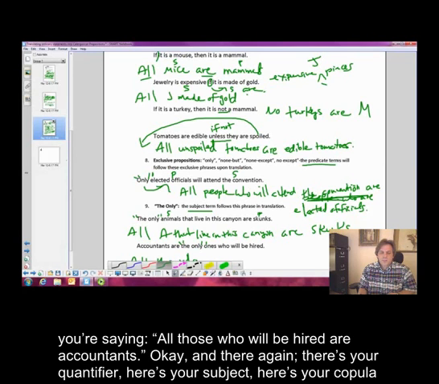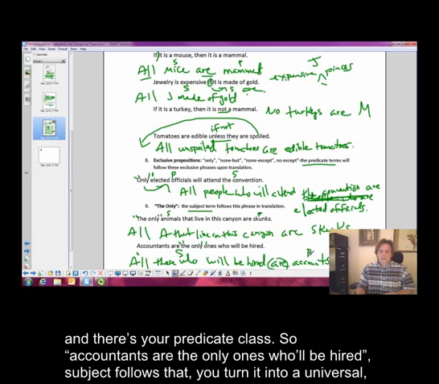All those who will be hired are accountants. Okay, and there again, there's your quantifier, here's your subject, here's your copula, and there's your predicate class, okay?